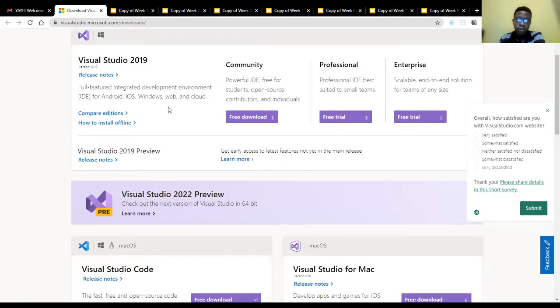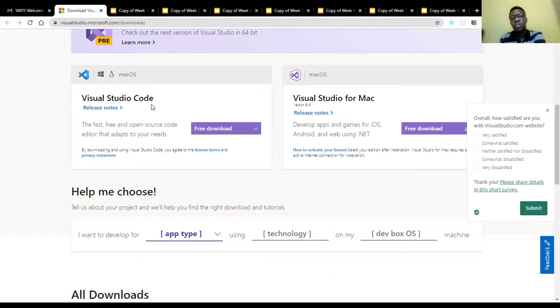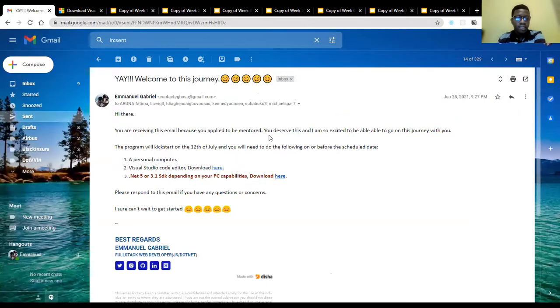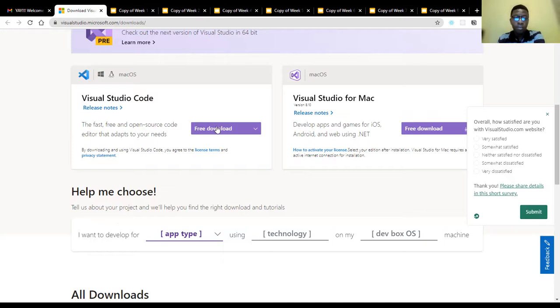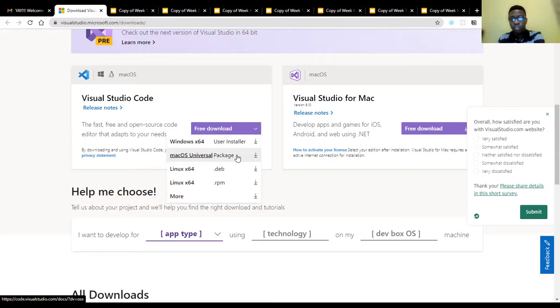You can use this actually, but I prefer using this because it's a lightweight version of Visual Studio, and most likely you'll be using the command line interface a lot for Visual Studio Code, which would help improve your confidence using the command line interface, that's the CLI of your PC. Okay, and if you're using a Mac, you just install using the Mac package. So if you're using Windows, install using this. If you're using a Mac, use this. If you're using a Linux system, use this.